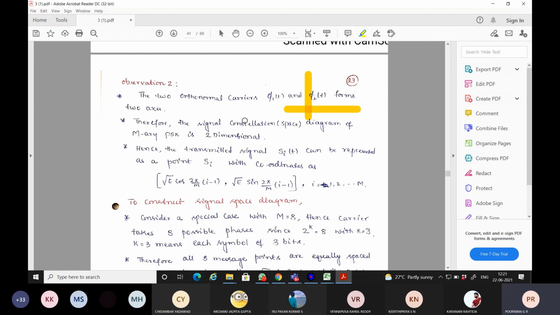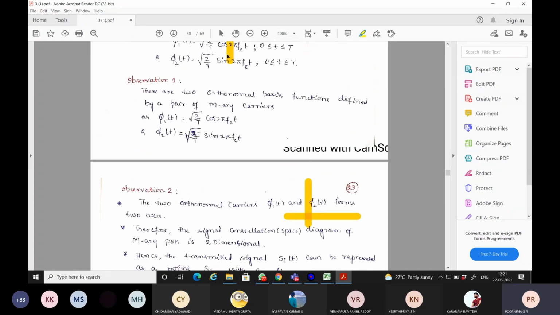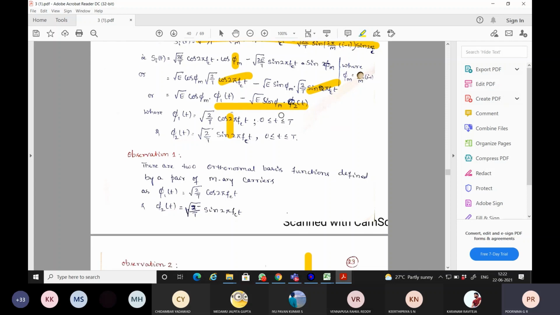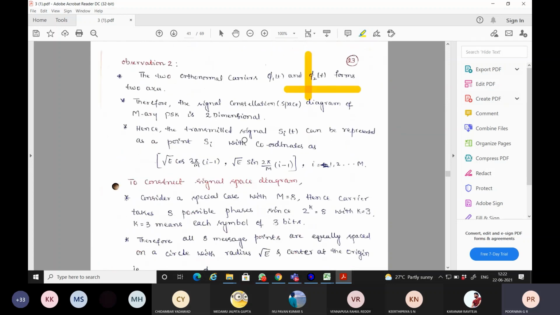If you go back and check the expression, root of E cos phi m and root of E sin phi m, where i represents the values 1, 2, etc.